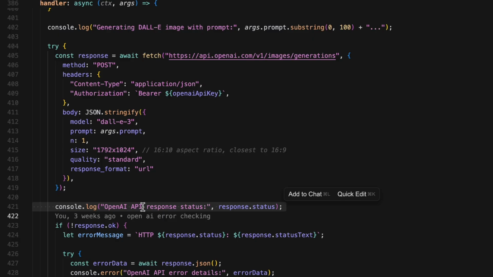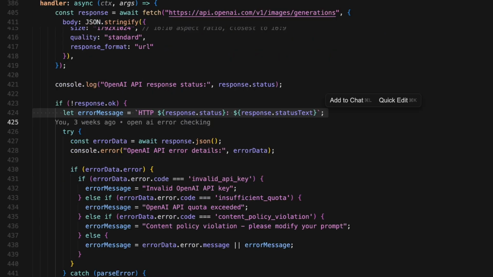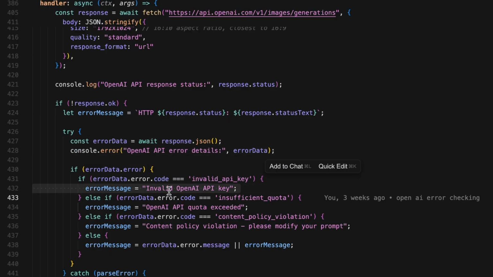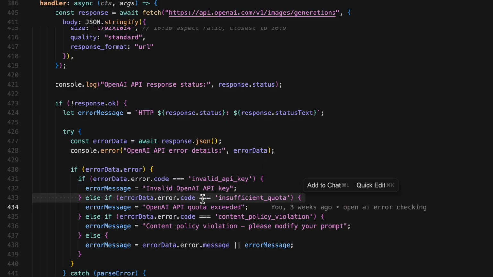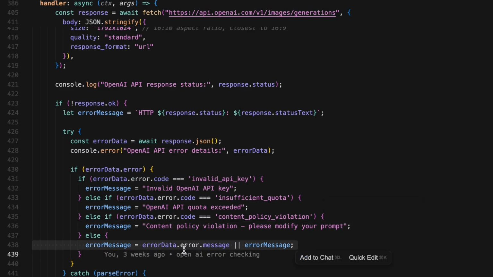Error handling. Now, here's the sophisticated part. If the response isn't okay, we don't just fail generically. We start with a basic error message using the status code. We try to parse the error response as JSON to get more details. We check for specific error codes. Insufficient quota: you've hit your spending limit. Content policy violation: the prompt violates OpenAI's content policy. It's either too violent or explicit. Otherwise, we use whatever error message OpenAI gives us. This gives users actionable error messages instead of cryptic API responses.